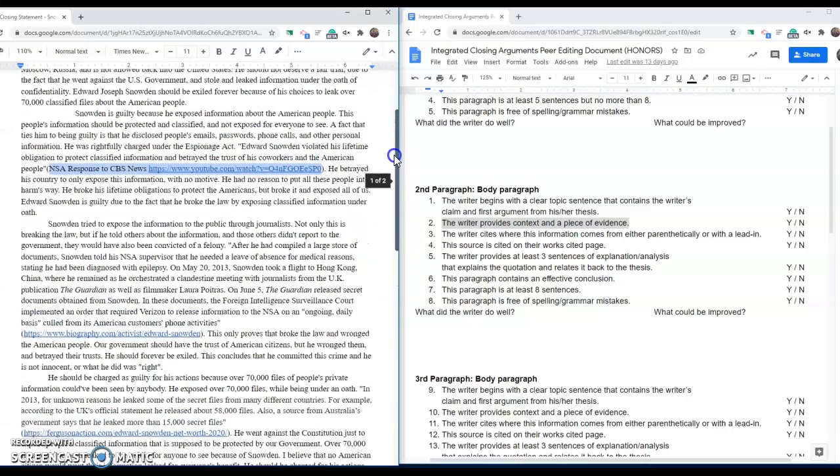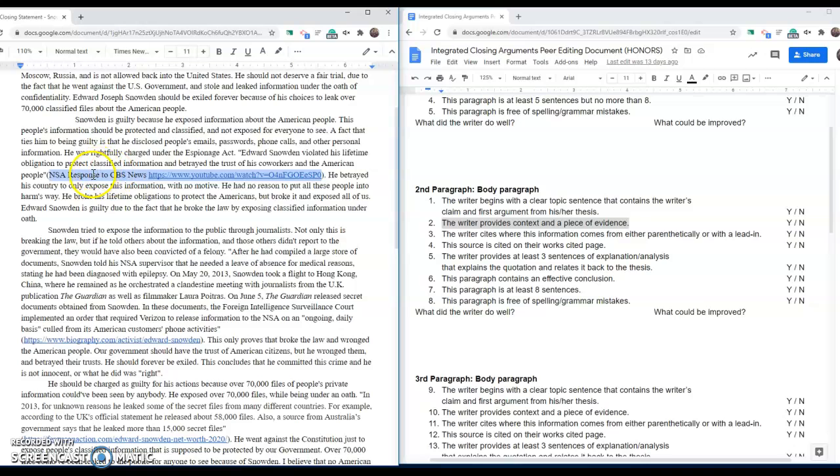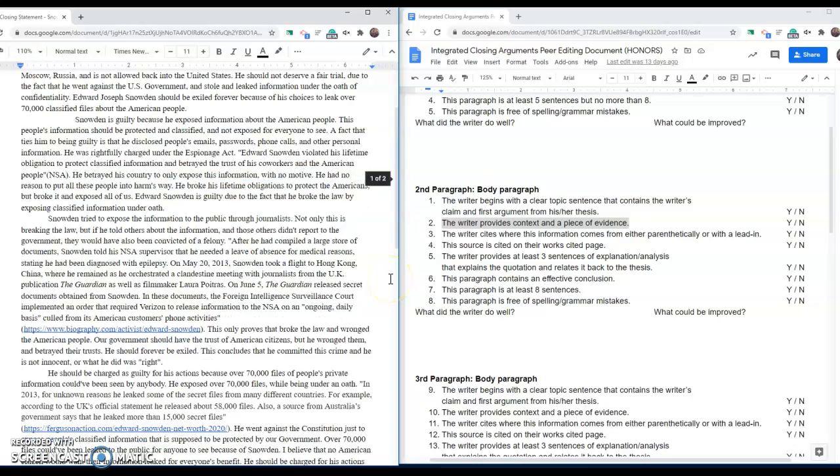If I'm going up here and I was to fix this in-text citation, this quote looks like it's coming from the NSA. So we can get rid of all of this, and we could just have it like that. Should be fine. Notice, guys, the quotation goes to the left of the parenthetical citation. The period goes on the outside of the parenthetical citation. So this is done correctly, and we can move on.